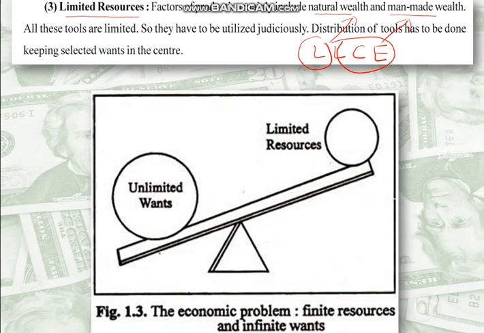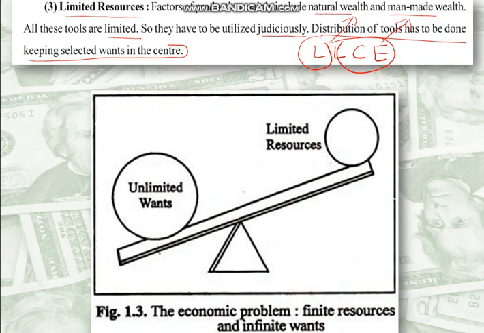Now it is a mixture of all the three. All these four tools are limited, so they have to be used judiciously. Judiciously means after thinking, without wasting. Distribution of tools has to be done keeping selected wants in the center. Say, which tool is to be given more importance should be decided keeping selected wants in the center.